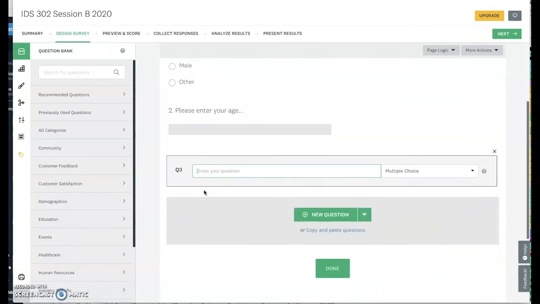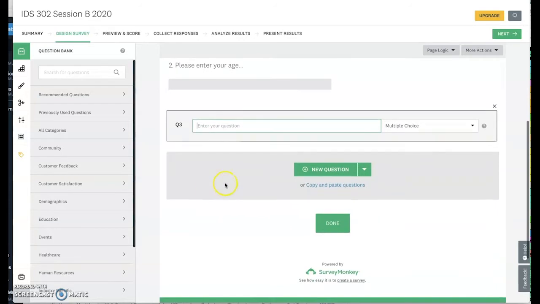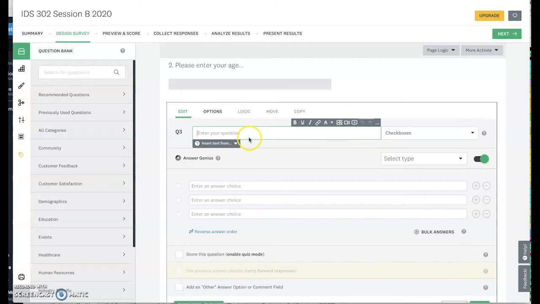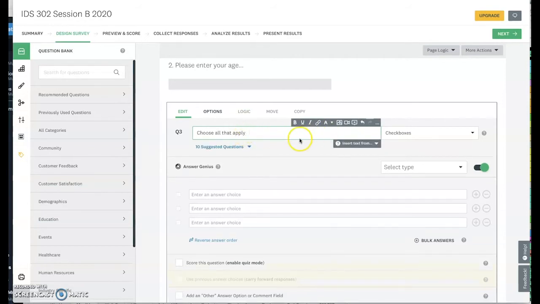Remember, you get 10 questions here, so we used 2 of them. We got 8 left. So now let's figure out what I'm going to do. What's a good way to do this? Okay, random topic. Here's what I'm going to show you how to get around the limitations of the questions, okay? By doing this, we're going to do check boxes, okay? And we're going to say, choose all that apply. Notice this is a generic type question. It's not, do you believe that so-and-so, blah, blah, blah. So now we can just go crazy because check all that apply.